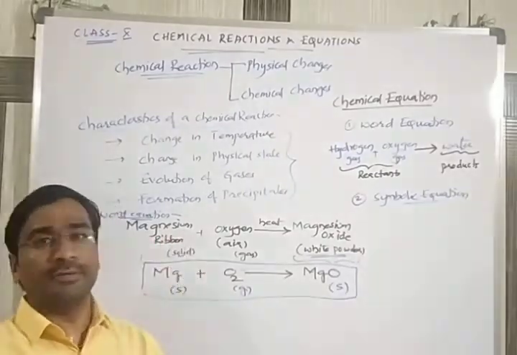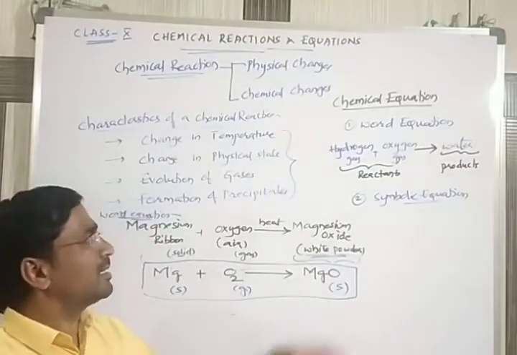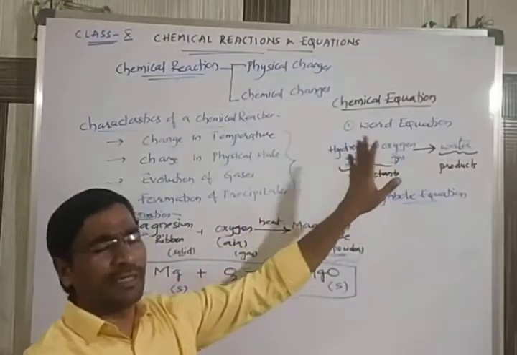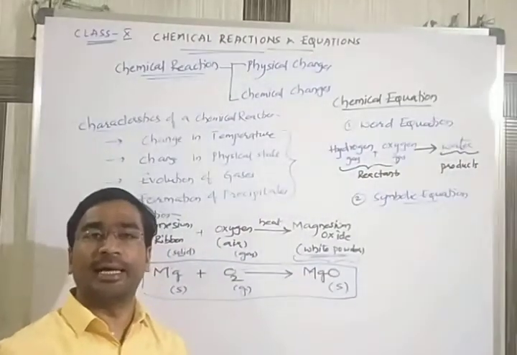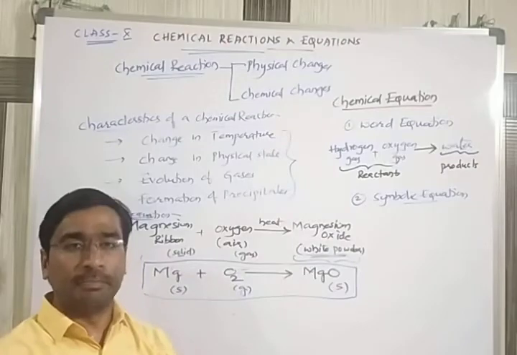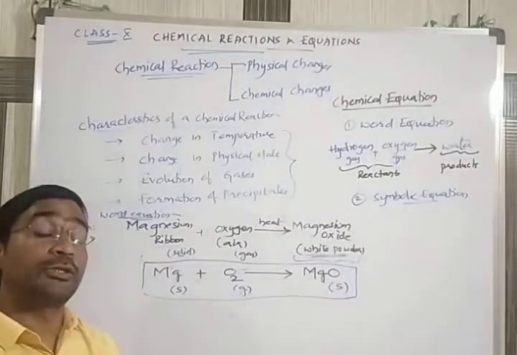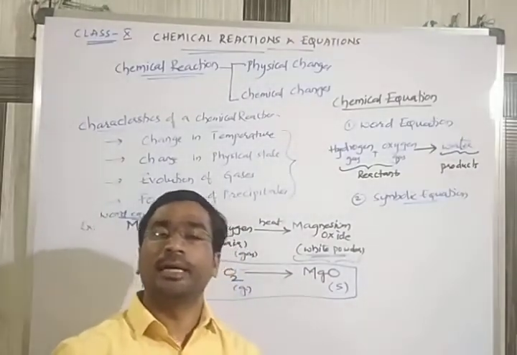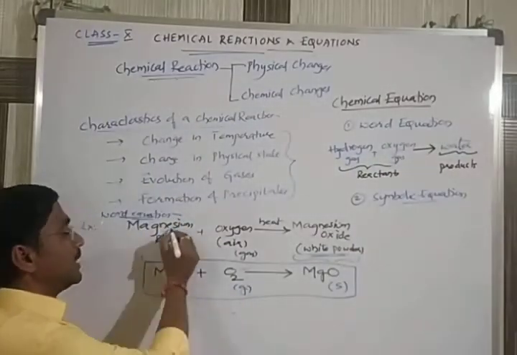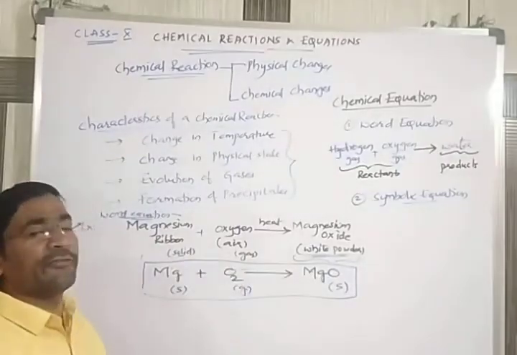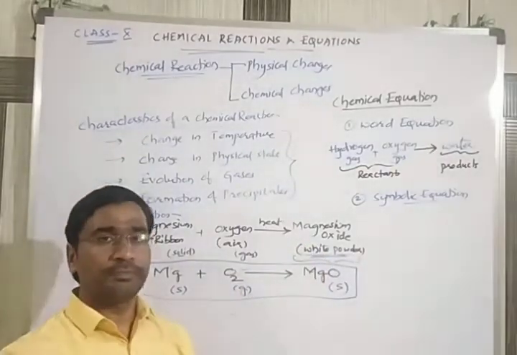In the beginning, in those days, they used to write in terms of word equations. But now we are writing every chemical reaction using symbols and formulas only. But students, you have to remember a very important point: you should write the correct symbol and correct formula of the compound.